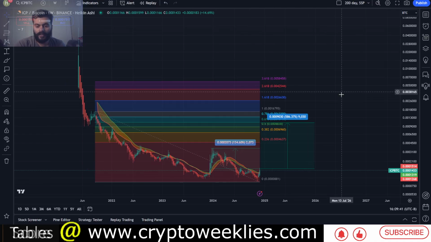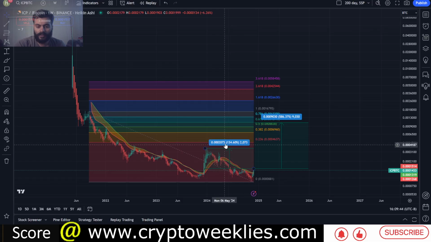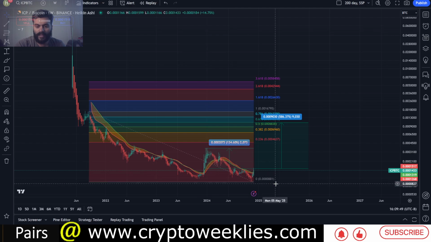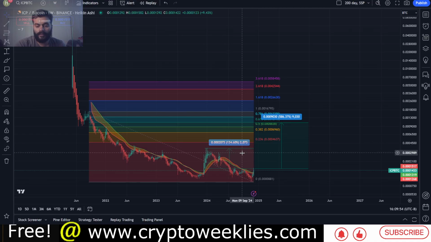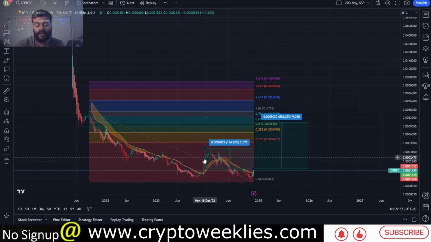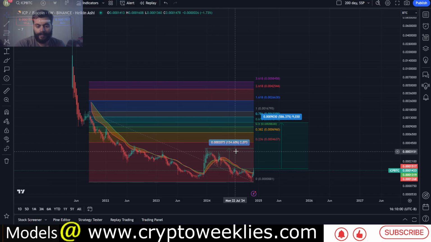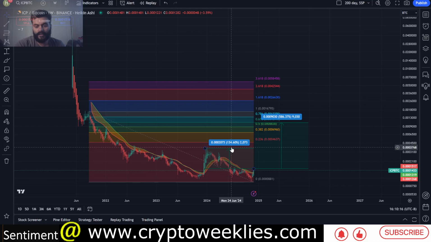On its Bitcoin pair, even if ICP were to make a rally towards its 2024 high at around January 2024, that point is still about 134% away from the current ICP BTC valuation. And let's say if Bitcoin goes to about 200k and then ICP makes that run to its BTC high at around 134%, currently BTC is at around 100k, and estimating BTC reaching 200k, that would add a multiplier of about 2x on this 134%, so that would be at around 268%.